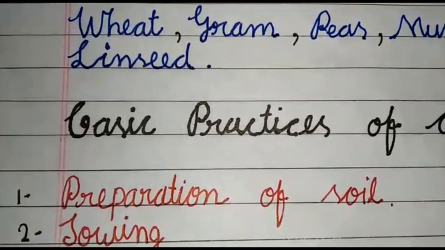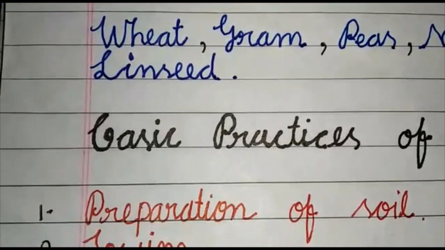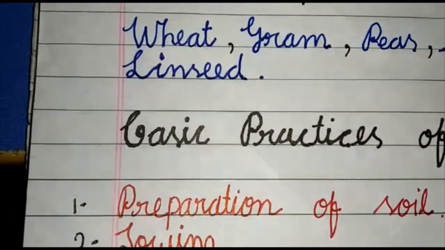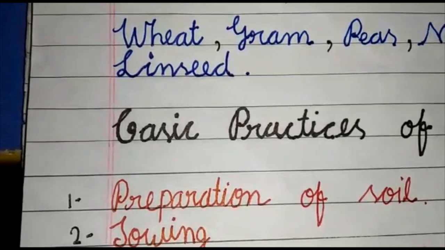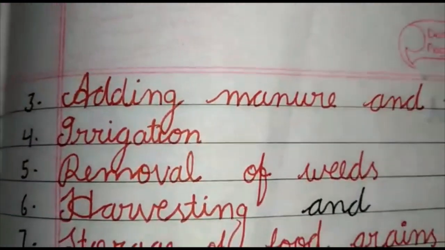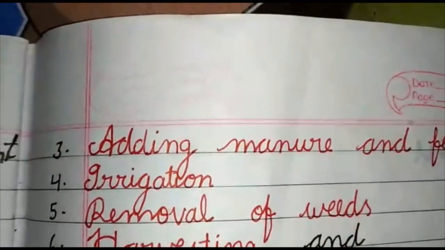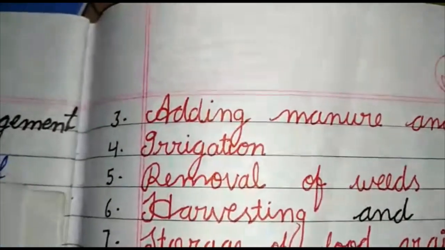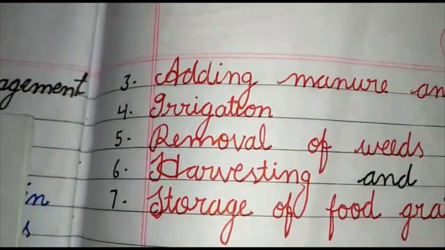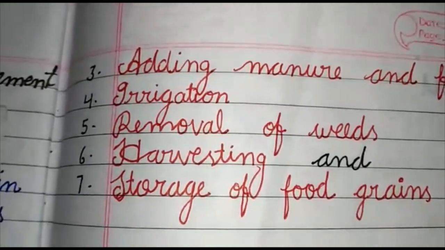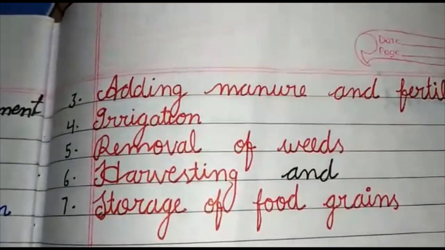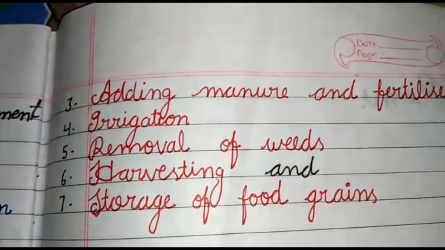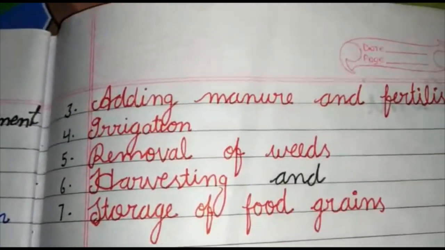So these are 7 steps that should be followed for successful crop production and management, beginning from preparation of soil, sowing, adding manure and fertilizer, irrigation, removal of weeds, harvesting, and storage of food grains. All of these are equally important to have successful crop production and management.